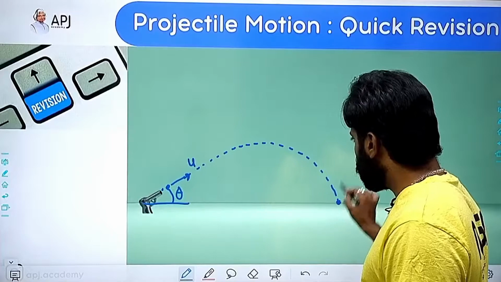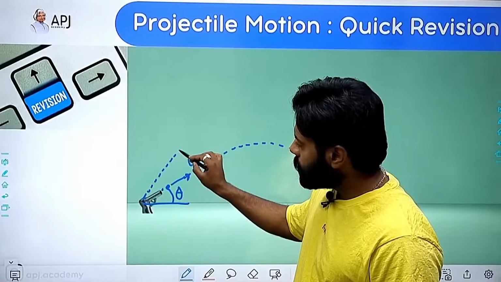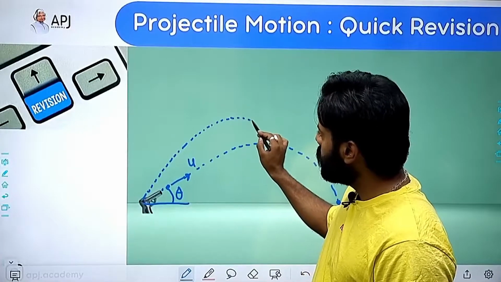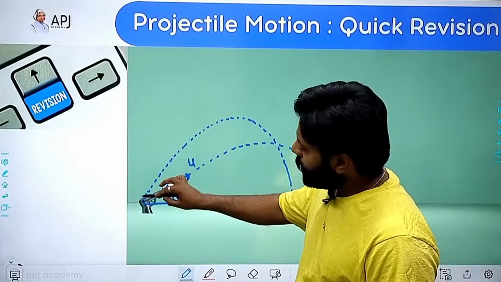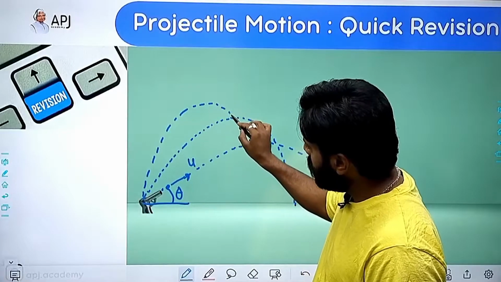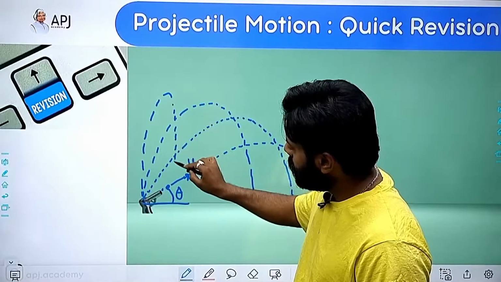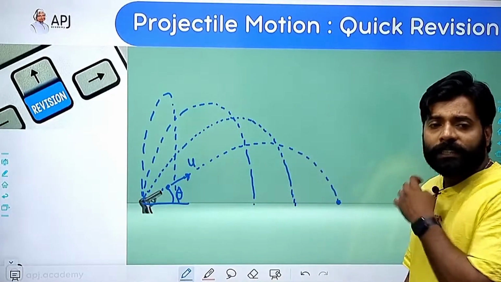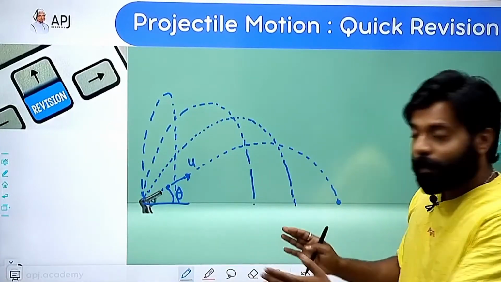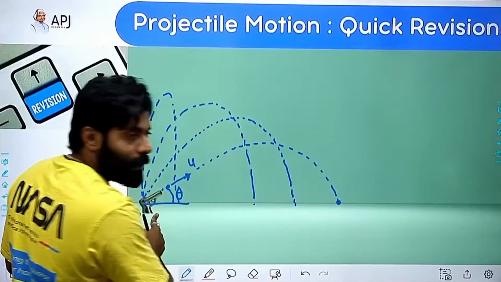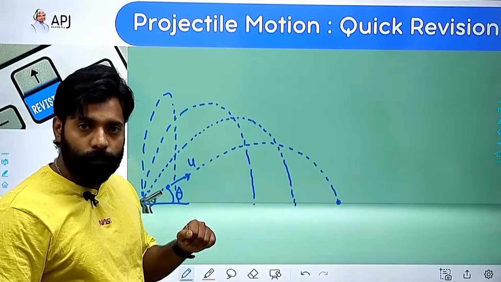So this is the path taken by the projectile. If I increase the angle, the velocity remains the same, then you think that this will come here. If you further increase, then this. If you further increase, then this, right? So you are seeing that if we are increasing the angle, the range is decreasing, meaning the horizontal distance to which the projectile can go is decreasing continuously.